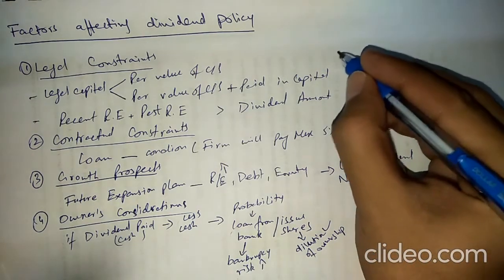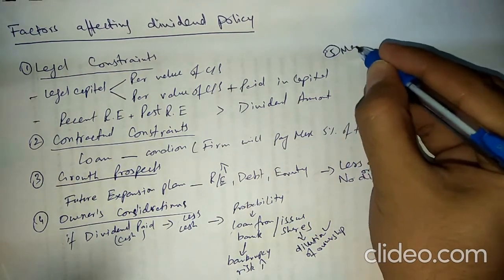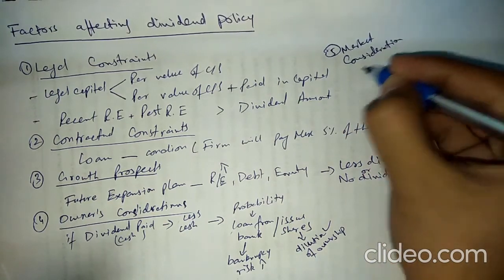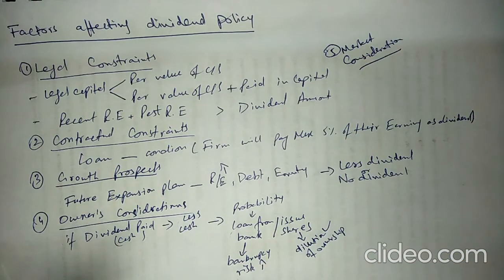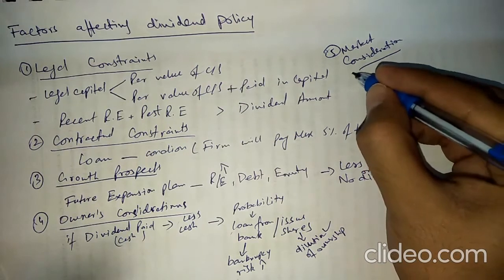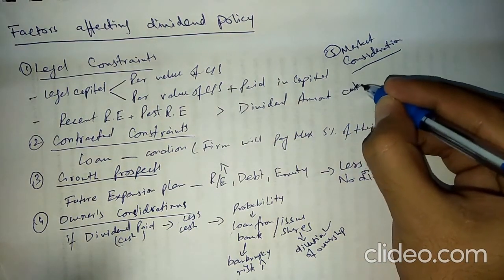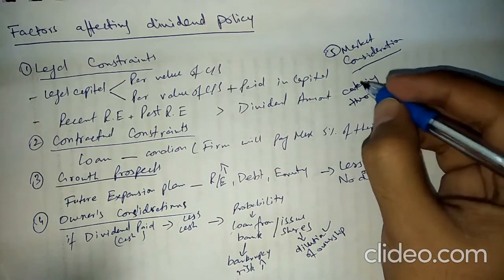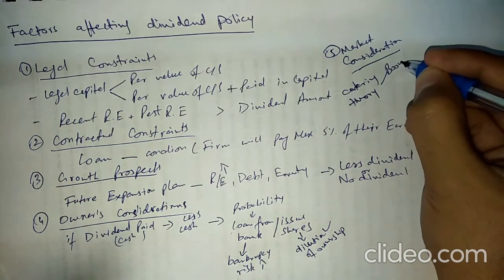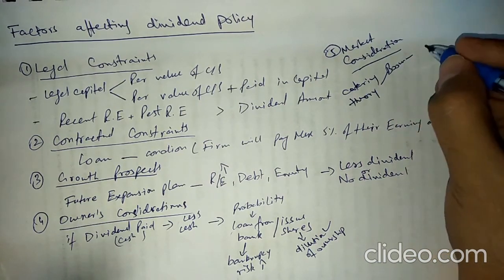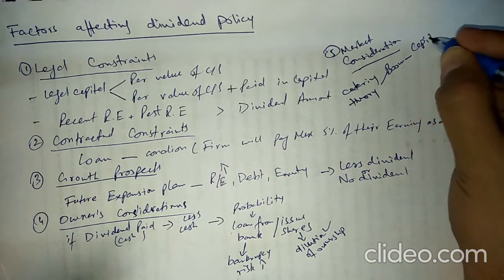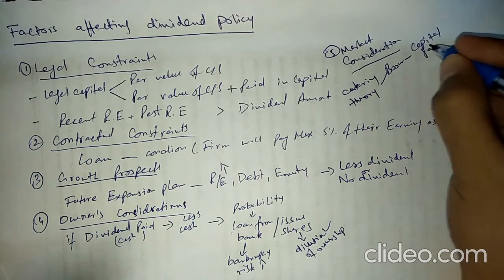And the fifth factor is market considerations. So there are some market considerations as well. For market considerations, I will just discuss one theory, which is the catering theory. According to this theory, if there is a boom in the market, shareholders prefer to take dividend in future or prefer capital gain.